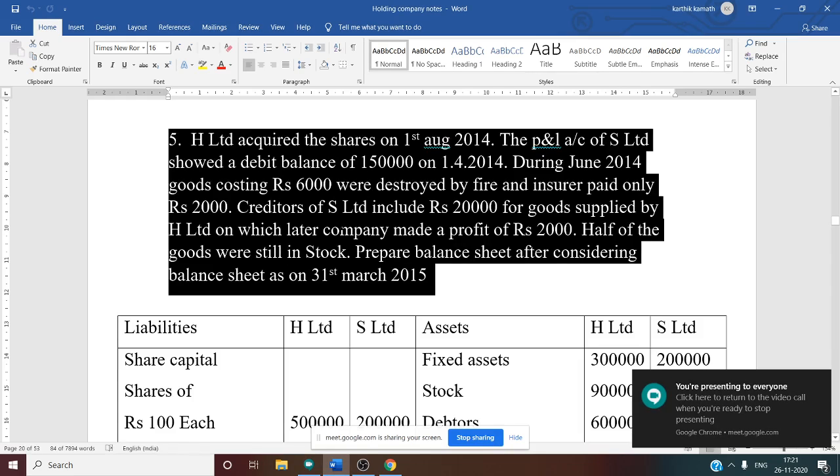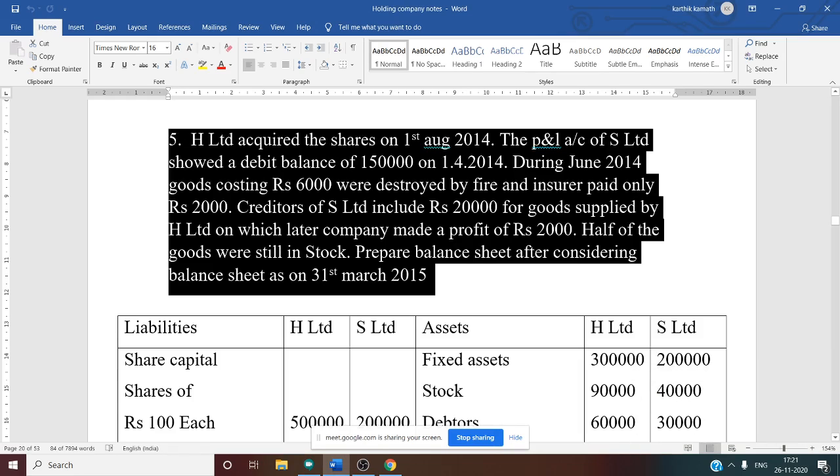Then creditors of S Limited include rupees 20,000 for goods supplied by H Limited. That means the holding company supplied goods to the subsidiary company, and that value is included in the subsidiary company's creditors. So this is one kind of intercompany transaction.